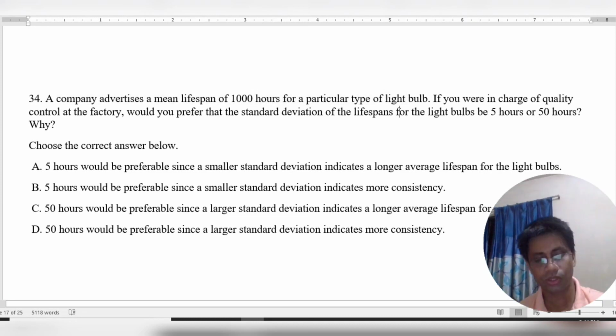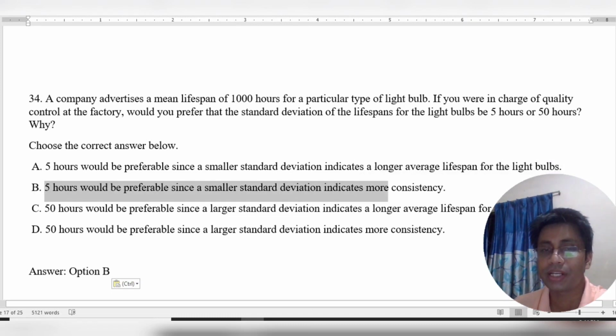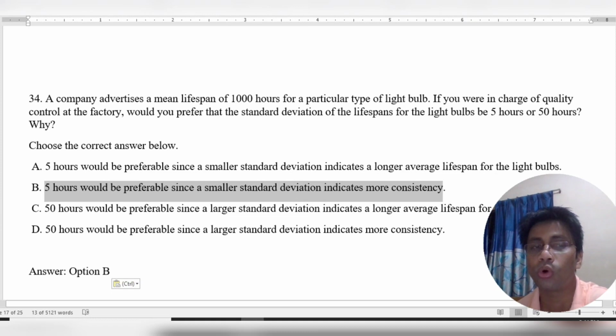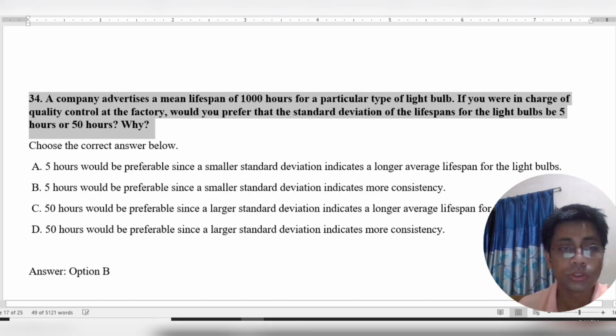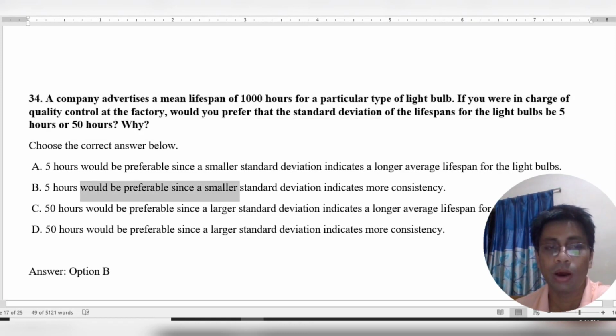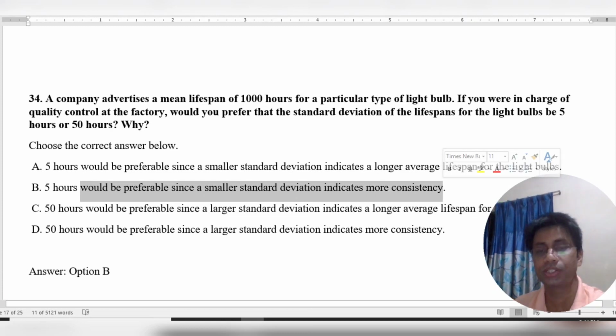Okay, so our desired result is option B. 5 hours would be preferable, since a smaller standard deviation indicates more consistency. So we choose 5 hours. 5 hours would be preferable. A small standard deviation indicates more consistency.